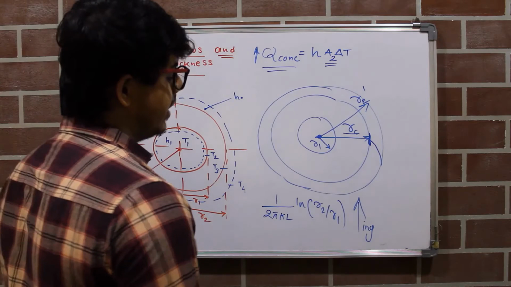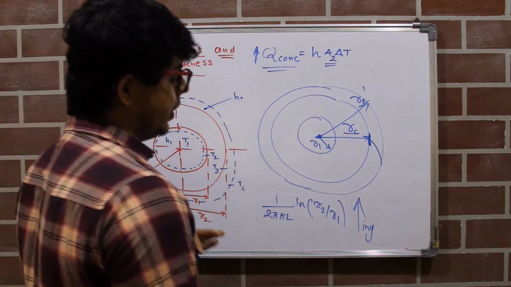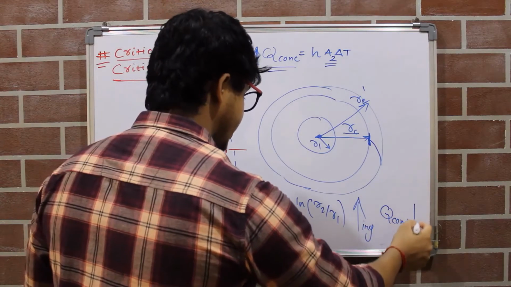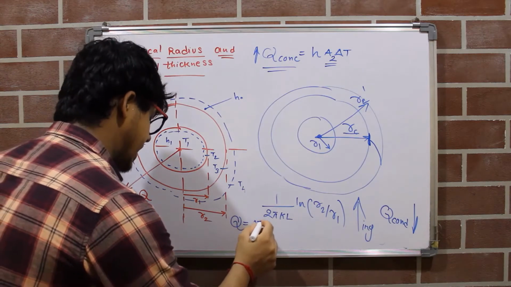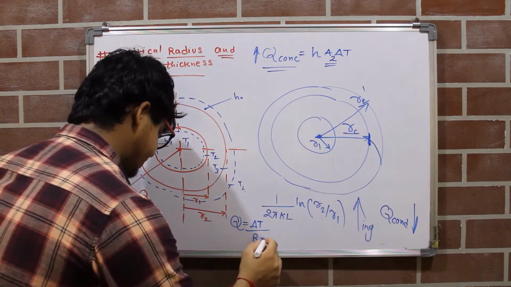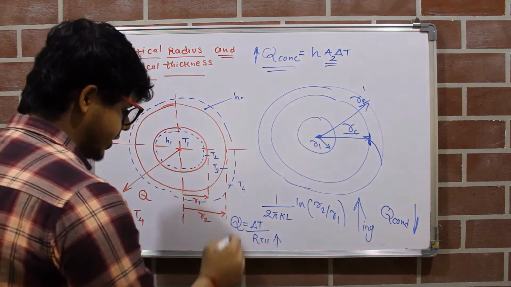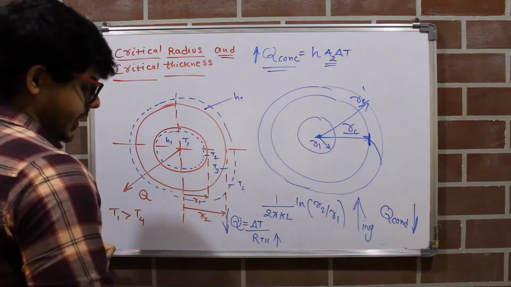Now as the thermal conductive resistance goes on increasing, our Q conduction decreases. How? Because we have the formula Q is equal to delta T divided by R_TH. So as R_TH increases, in the case of Q conduction, we notice that our heat loss starts decreasing.